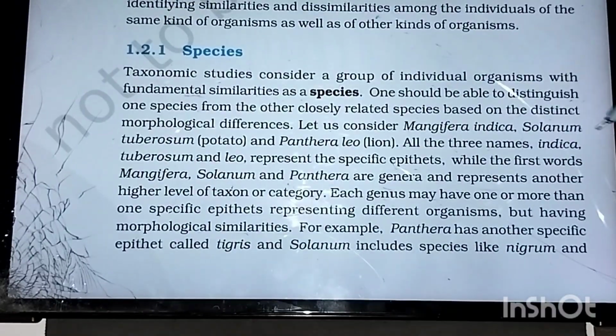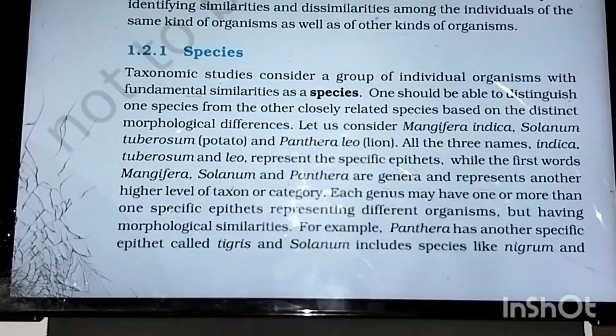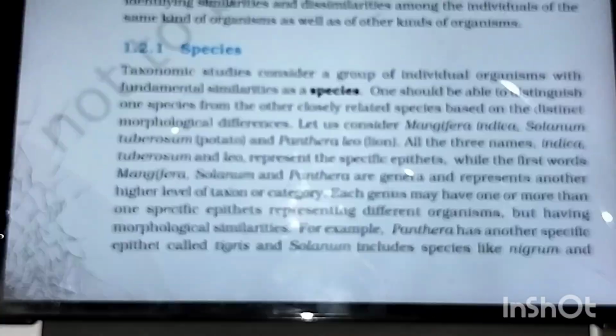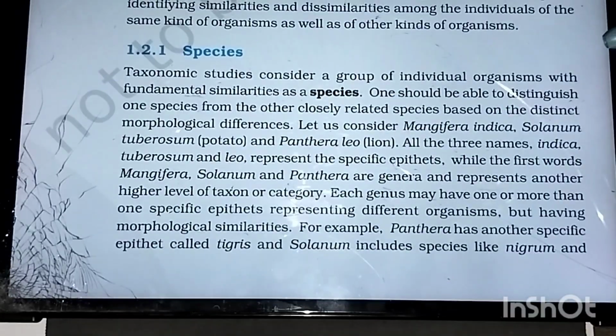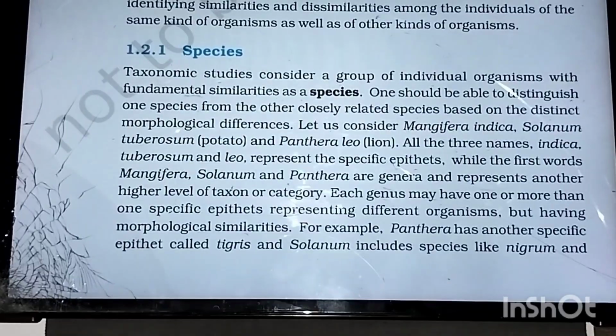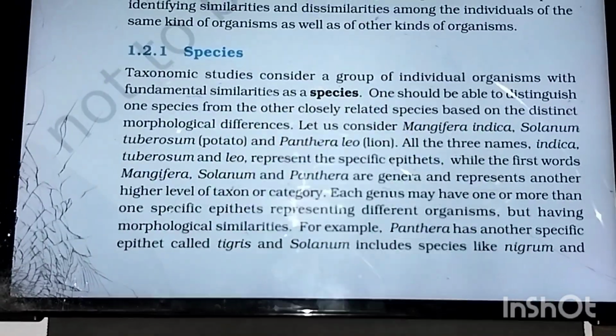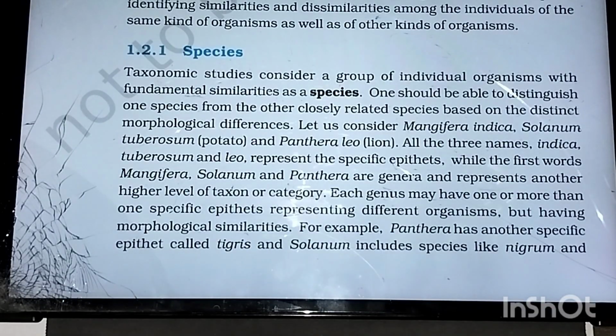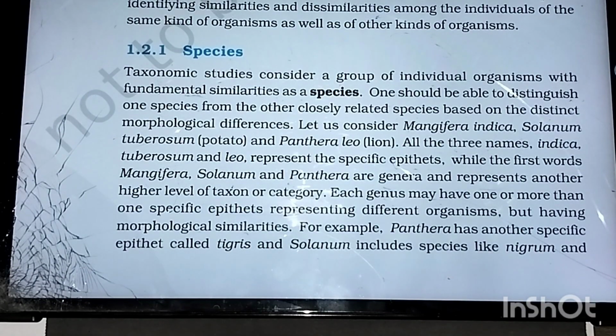Now see here, one species can be differentiated from the other species just based on the morphological differences. For example, if you say potato and tomato, will you be able to say both of them belong to the same species? No, potato is something different, tomato is something different. Are you getting the point here?